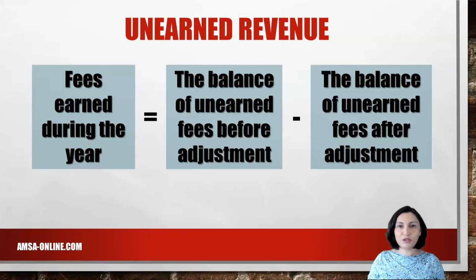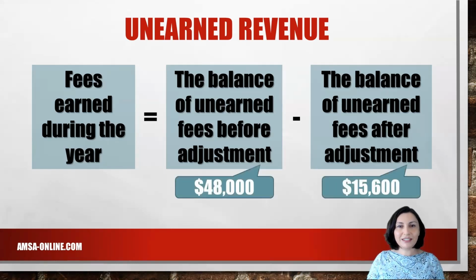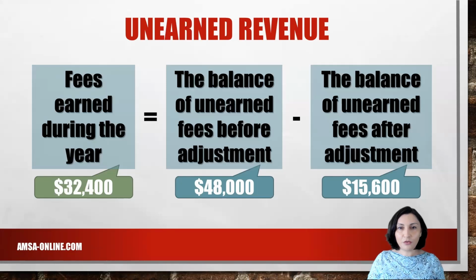The amount of fees earned during the period equals the balance of unearned fees before adjustment less the balance of unearned fees after adjustment. We know that the balance in the unearned fees account before the adjustment at the end of the year is $48,000, and unearned fees at the end of the year are $15,600.